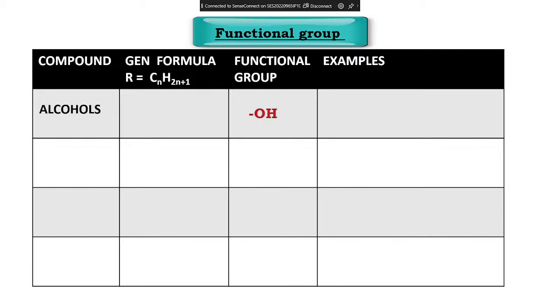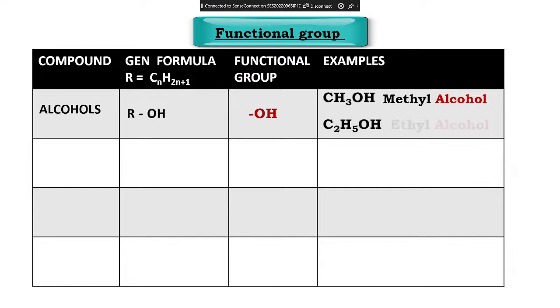Alcohol. What is the functional group of alcohol? OH. Did you all understand? Okay. So now what is this R? R is nothing but the root word. Carbon, hydrogen. We are studying a chapter called hydrocarbons, so definitely carbon and hydrogen, both of them will be there. Look at this, CH3OH. This is methyl alcohol. We have seen this just now.